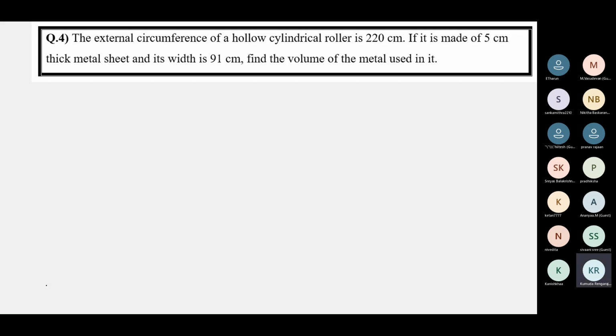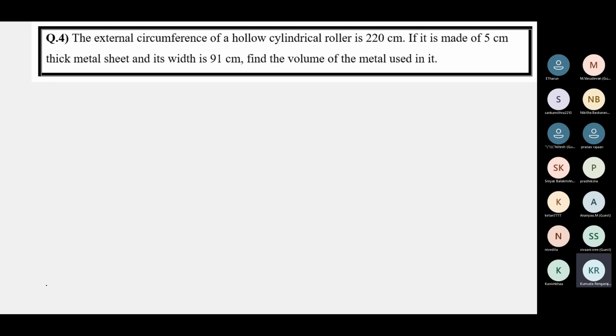The external circumference of a hollow cylindrical roller, and you can see it is made of 5 centimeter thick metal sheet. So the metal sheet is 5 centimeters thick. Clearly, it's a cylindrical shell. It's a hollow cylinder where the material with which the roller is made is thick. The wall is thick and the thickness cannot be ignored. It's 5 centimeters thick.